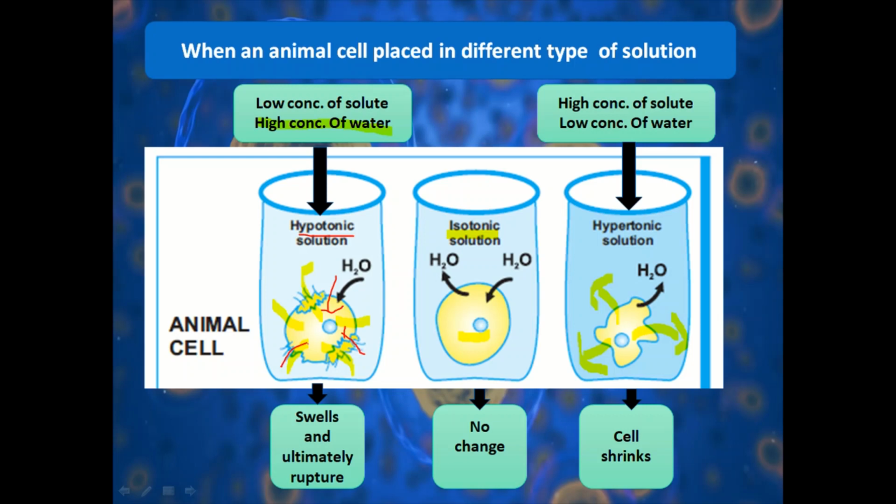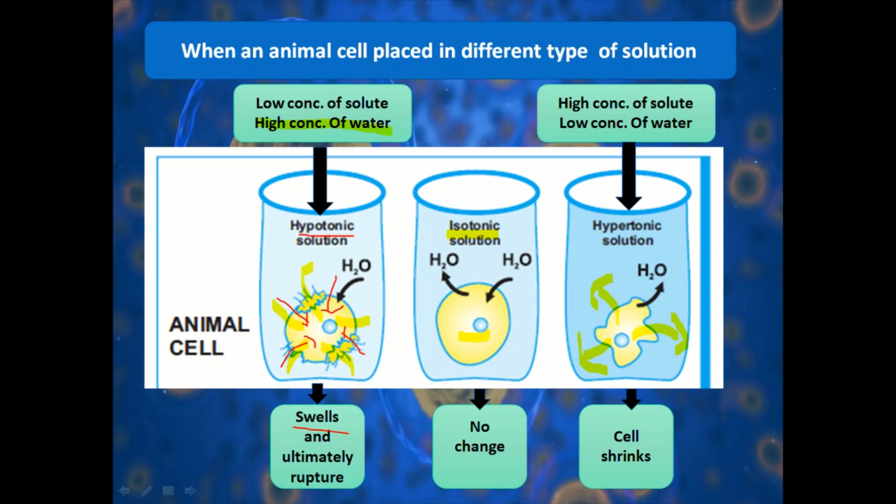Water moves inside the cell, and this process is known as endoosmosis. Endo means inside. So if osmosis takes place inside the cell, it is known as endoosmosis. So water moves inside the cell, and what will happen? The cell swells and ultimately it ruptures.